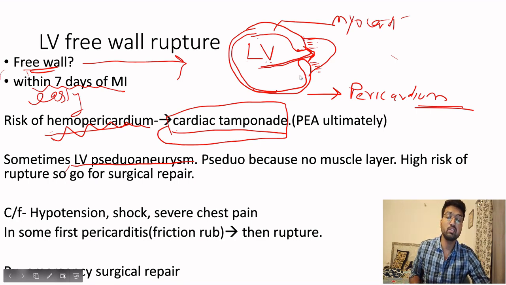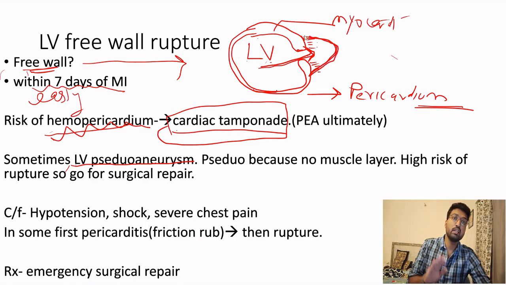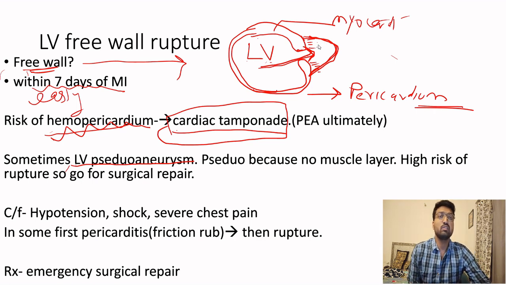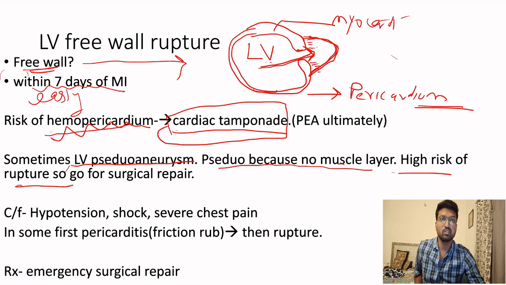Why is it called a pseudoaneurysm? Because what is this layer? The outside layer is only the pericardium. There is no myocardium. Okay, there is no muscle layer to this bulge. So it is a pseudoaneurysm. A true aneurysm will have a muscle layer also as the outer covering. As you can see, it is pseudo because there is no muscle layer. Since there is no muscle layer, there is a high risk of rupture. So whenever we see a pseudoaneurysm, we say that the patient needs urgent surgical repair.